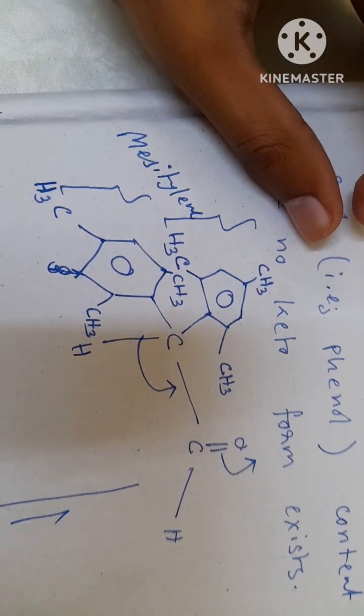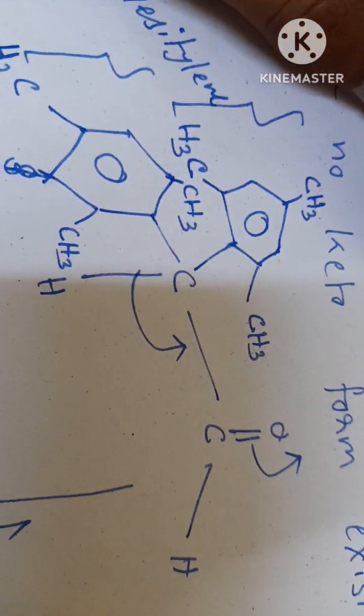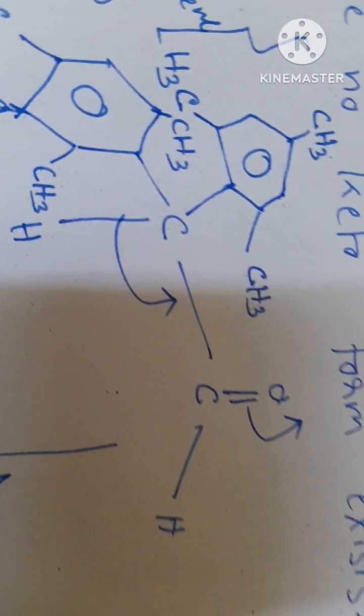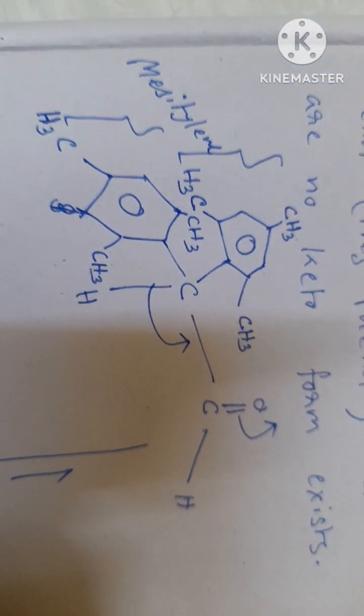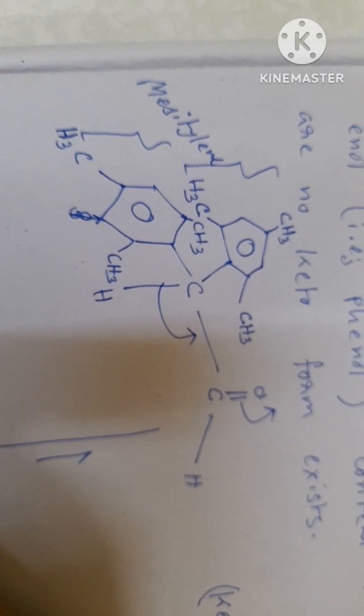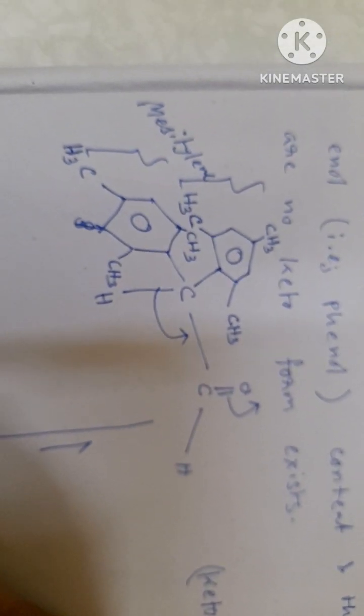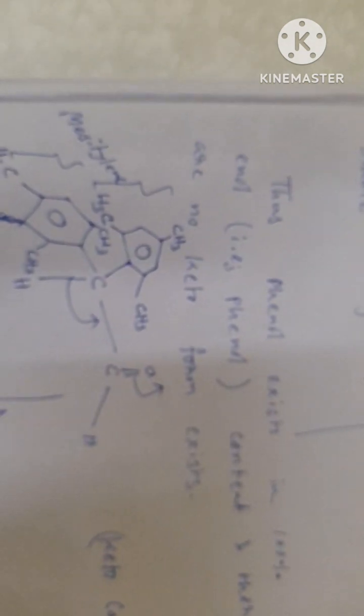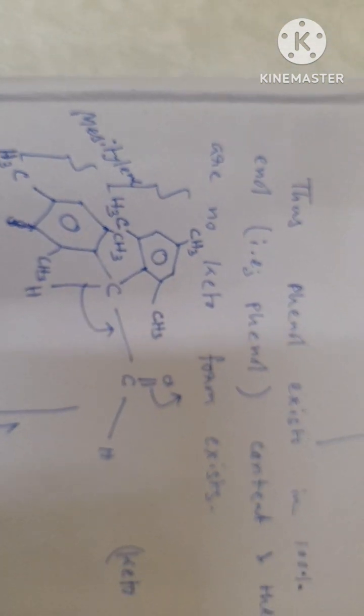And if it is a 1,3-dicarbonyl molecule like acetylacetone, acac, or ethyl acetoacetate, where the middle carbon contains no bulkier group, then this molecule exists in keto form. So in this way we can identify that some molecules exist in keto form and others in enol form.